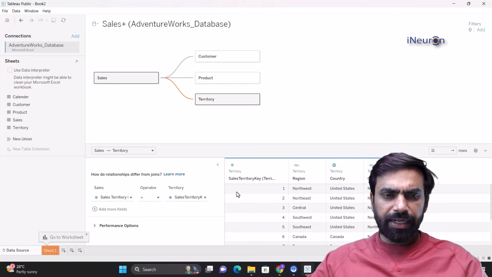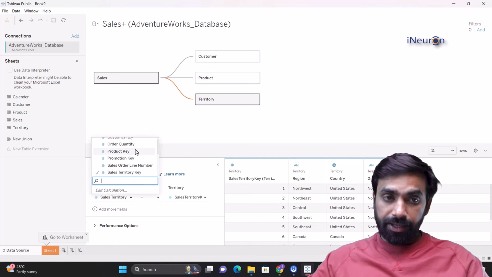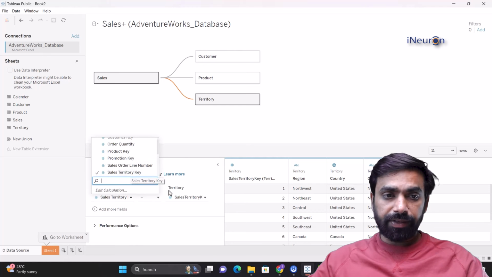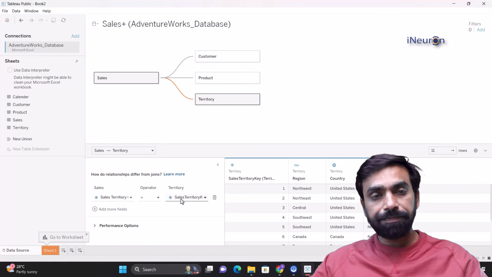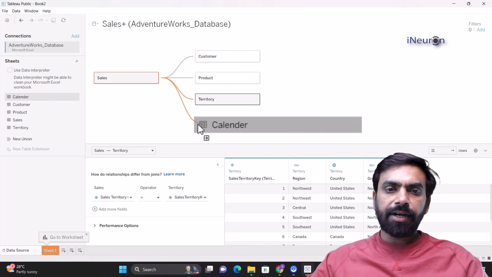So it's fairly simple and a very small data set over here. But sales territory key can be seen over here as well, and hence these two tables are joined. Now let's take calendar. Now, if I take calendar and try and put it over here,